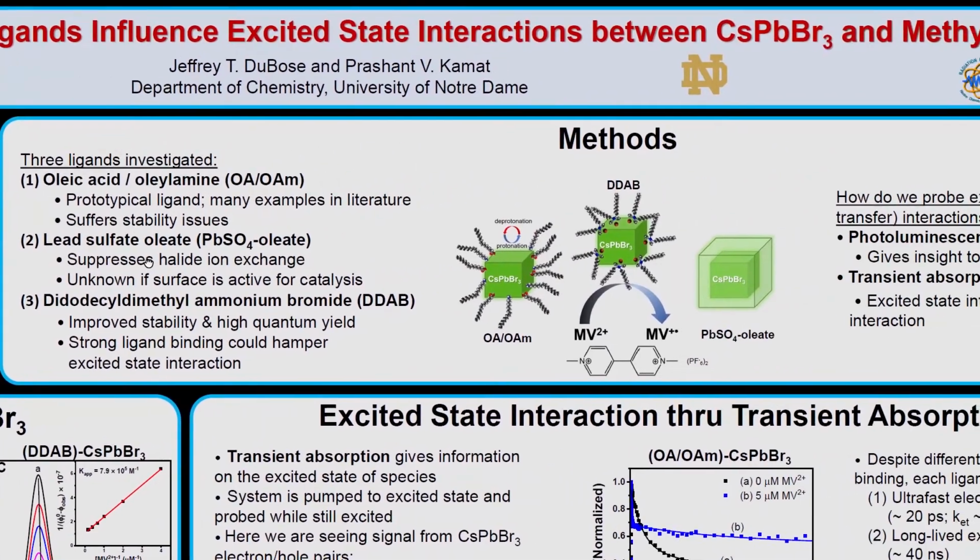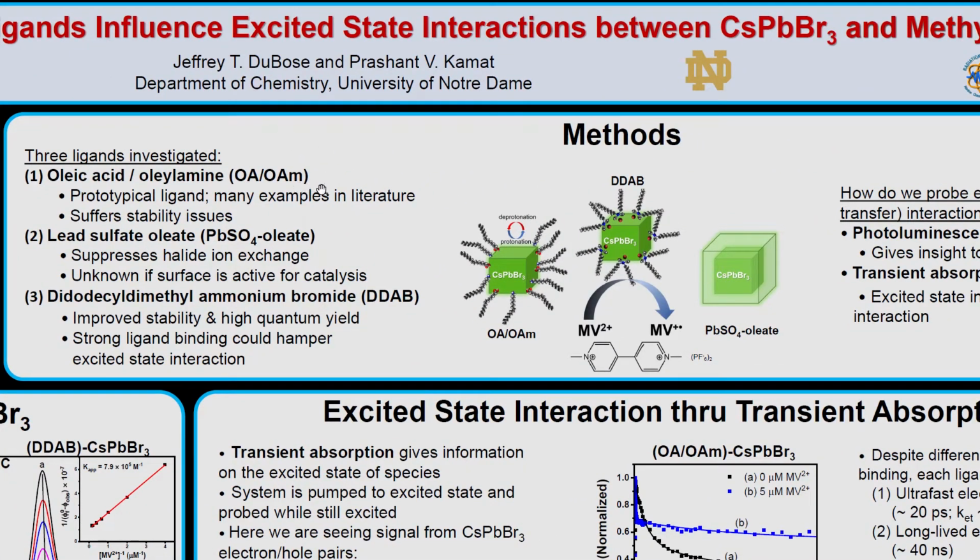The ligands we wanted to look at are oleic acid and oleylamine, which is the prototypical ligand system. There are a lot of examples of this in the literature, but it is known to suffer stability issues. We also wanted to look at lead sulfate oleate, which is known to suppress halide ion exchange, which is quite beneficial, but it's unknown if the surface is still active for photocatalysis. We also wanted to look at didodecyl dimethylammonium bromide, or DDAB, which is known to improve the stability and the quantum yield of the nanocrystals, but it's unknown if this strongly binding ligand could actually hamper excited-state interactions.